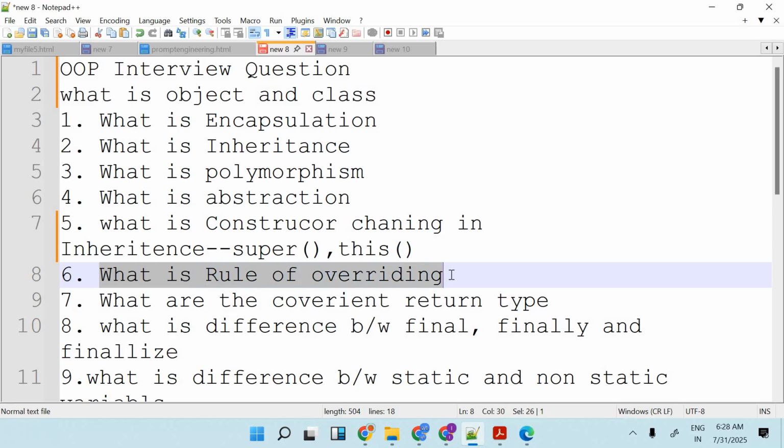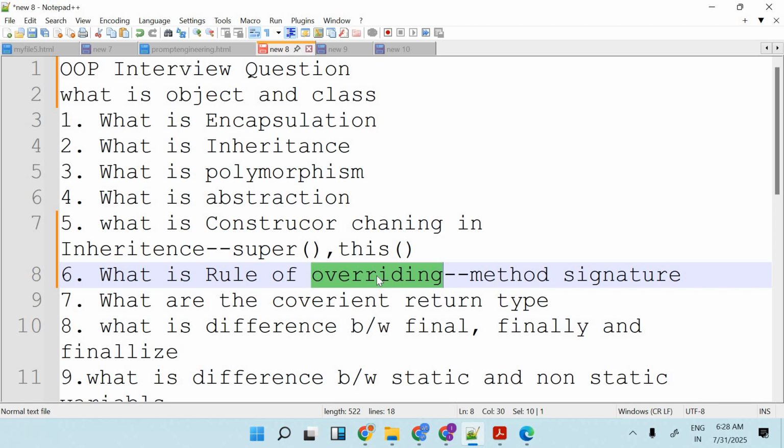What is the rule of overriding? Whenever we perform overriding, we have to think about the method signature. If you are creating a method, the method signature means the method return value, method name and method arguments. Sometimes we also have an access modifier. In the case of name and arguments, they should be the same, but in the case of return values, as we have seen, there is the covariant return type.